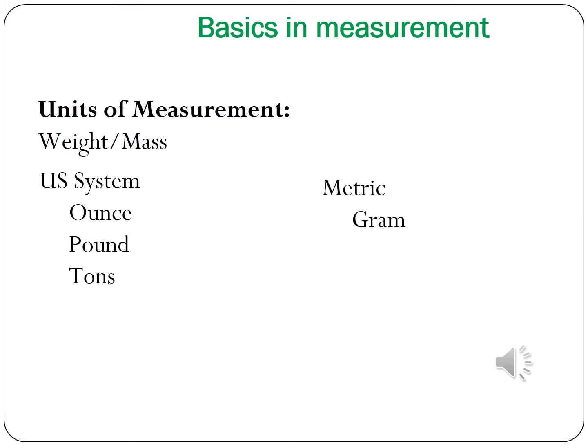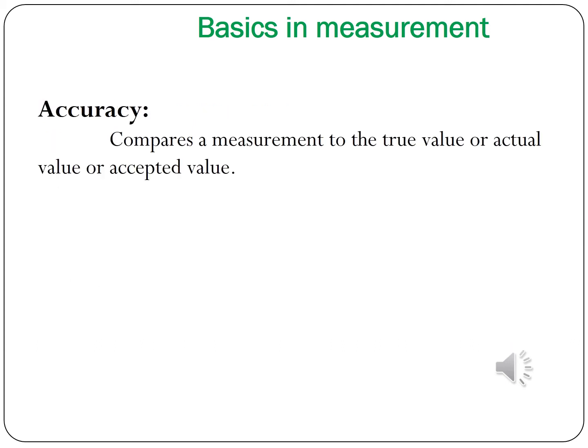So in the unit of measurement, we have seen the volume, length, weight and mass units in the US system and metric system, and I think you will be clear on the US system and metric system of measurement. Okay, so next we are going to see an important parameter, that is accuracy and precision. You should be clear on these two parameters: accuracy and precision. First we can see what is accuracy.